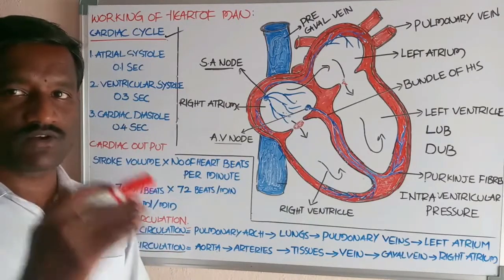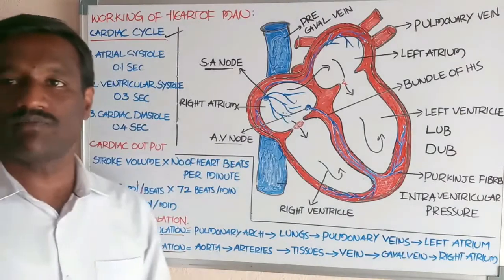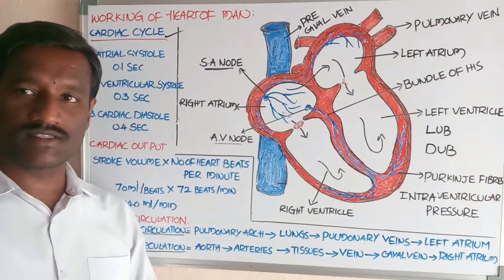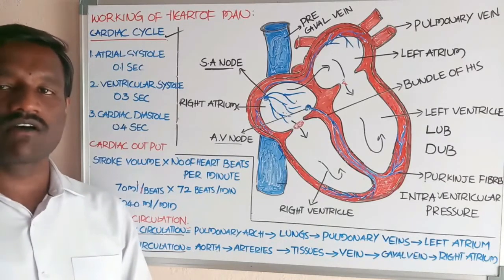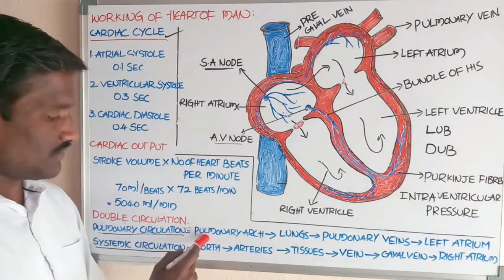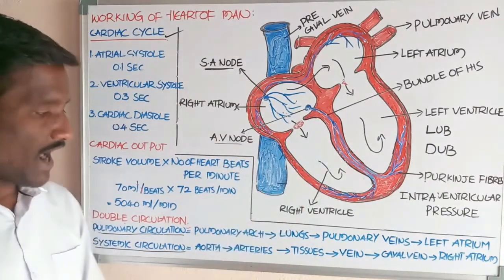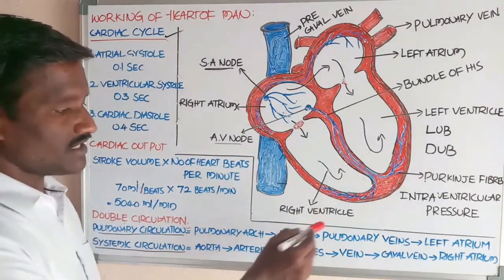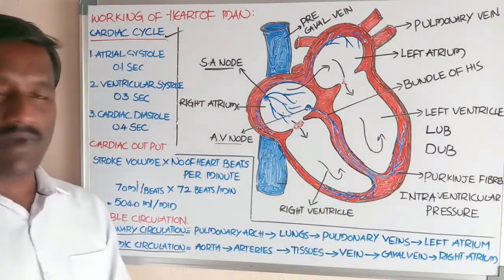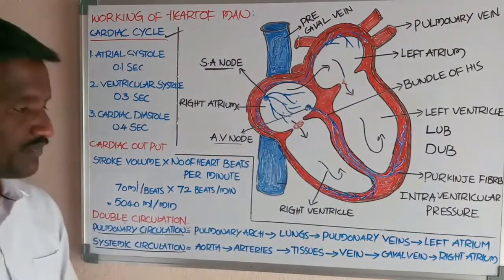Okay, systemic circulation, pulmonary circulation. Pulmonary circulation is also called lesser circulation. What is the meaning of the lesser circulation? Deoxygenated blood is received by the pulmonary arch from the right ventricle and pumped into the lungs for oxygenation. After oxygenation, blood is received by pulmonary veins, which open into the left atrium.